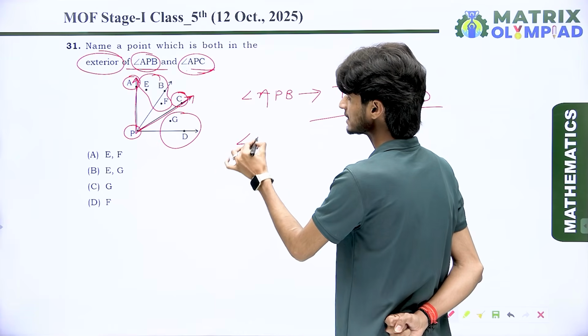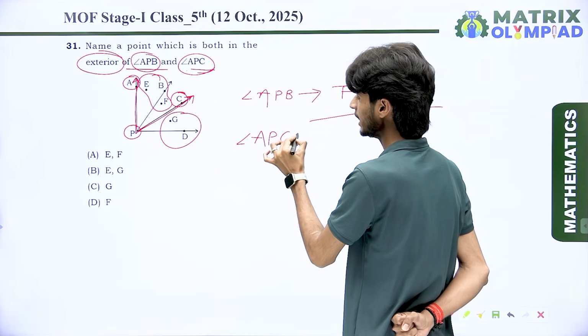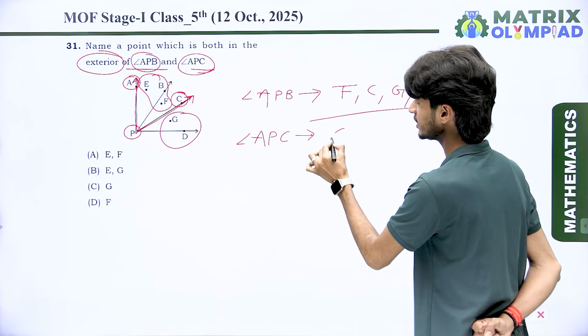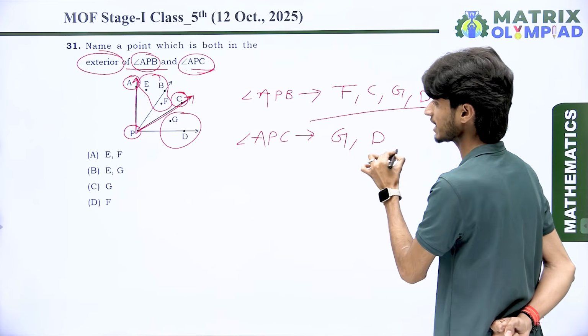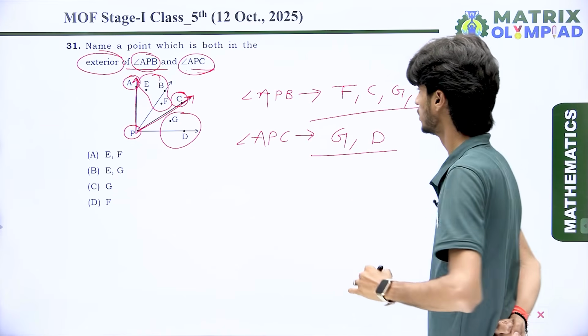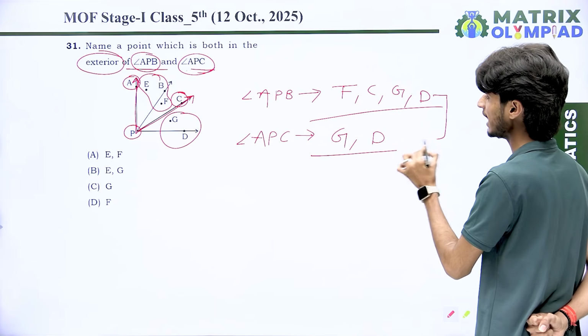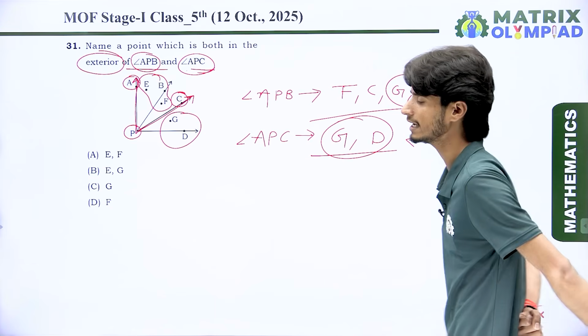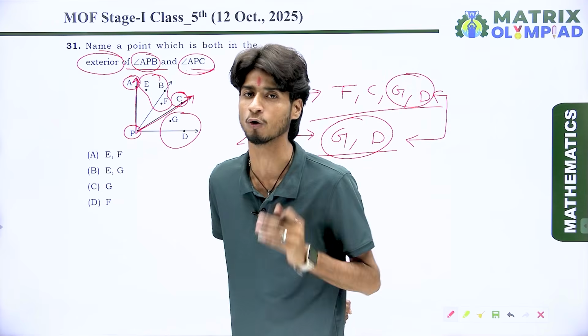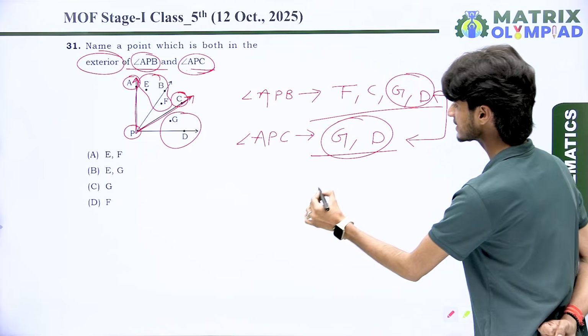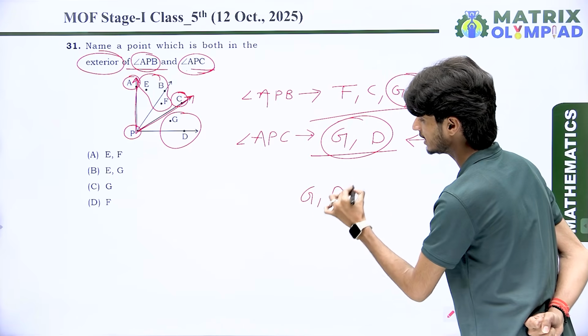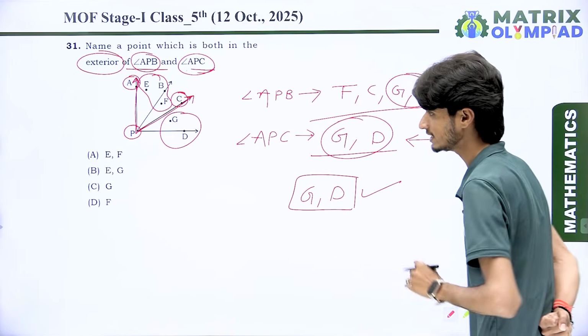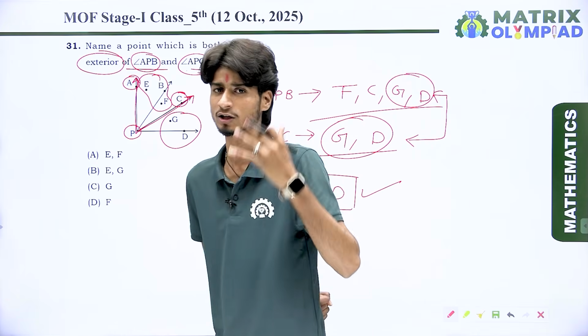So for APC we have 2 exterior points: first G and second D. So there are 2 exterior points for APC and APB both. The resulting answer is G, D. These are the exterior points for both angles.